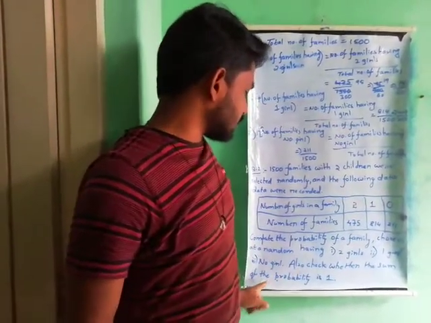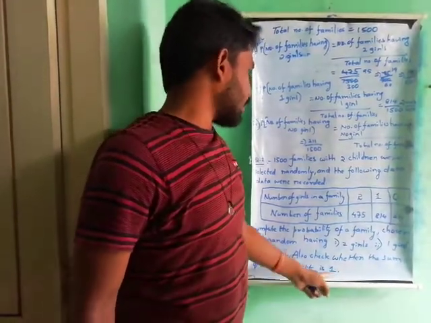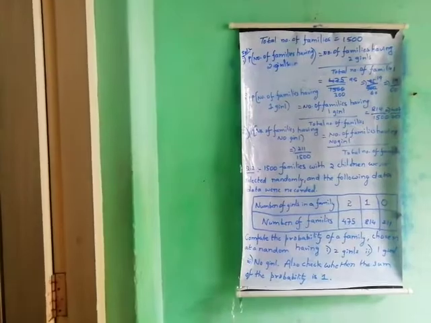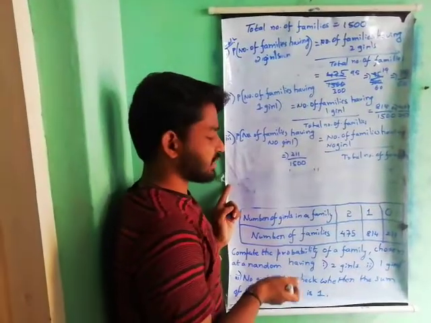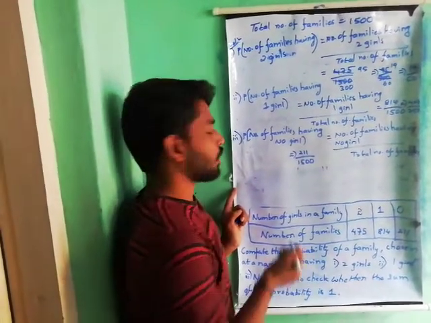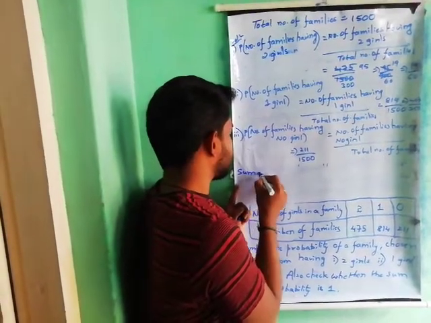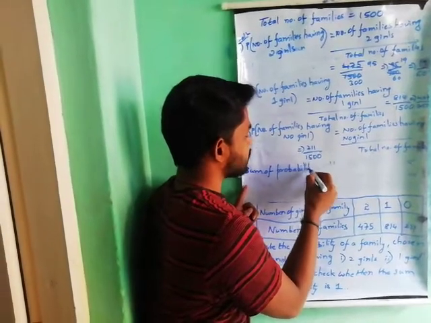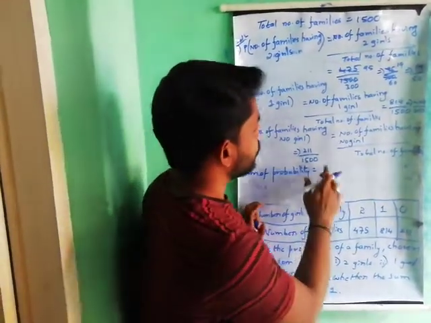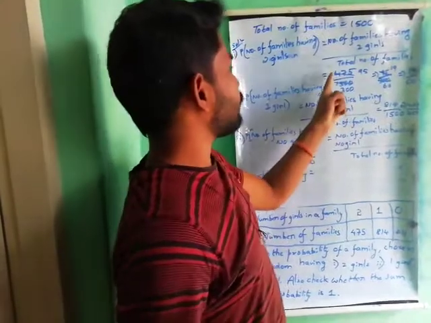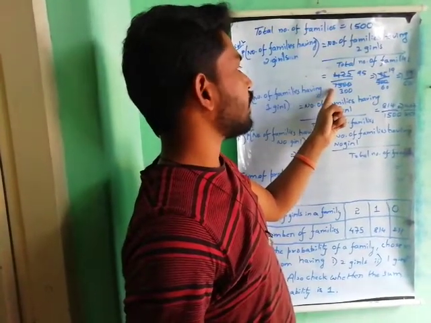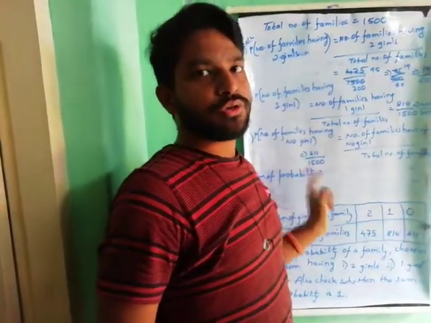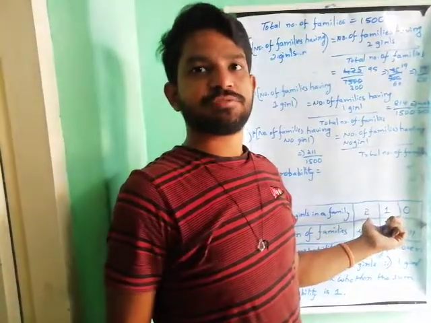Now we have to check whether the sum of the probability is equal to 1 or not. Sum of probability is equal to, I am taking 475 by 1500. Why? Because here also 1500, here also 1500, here also 1500. So the denominator is the same number, so it is easy for calculation.